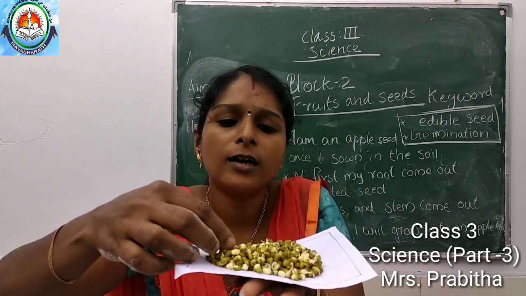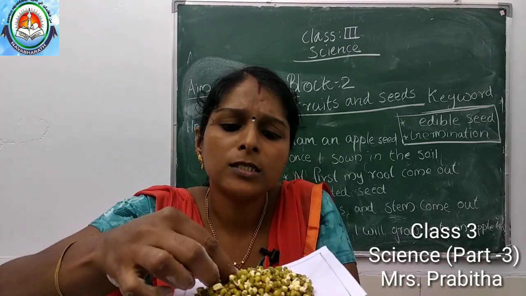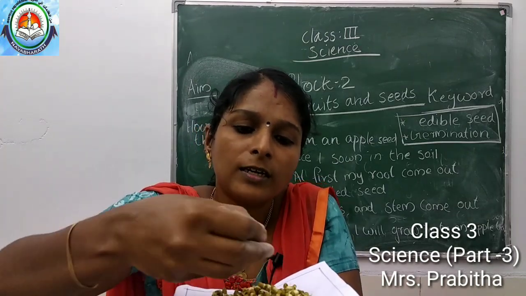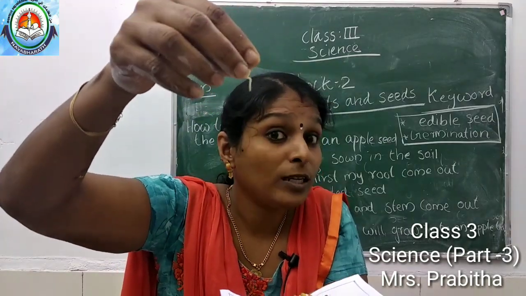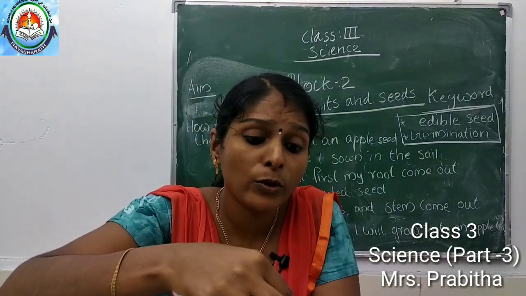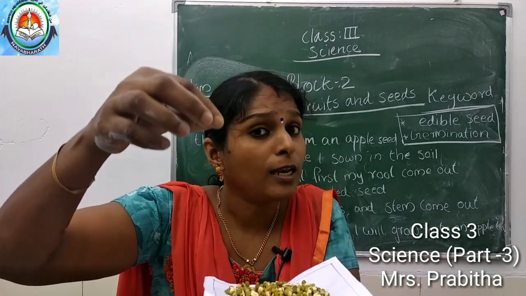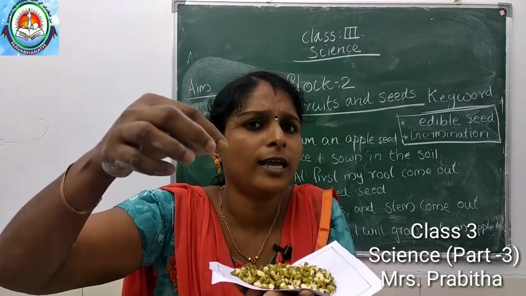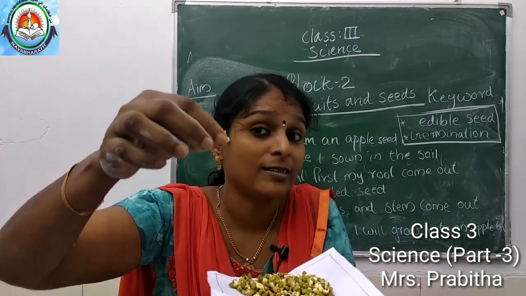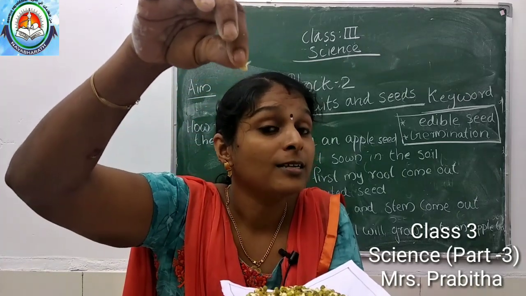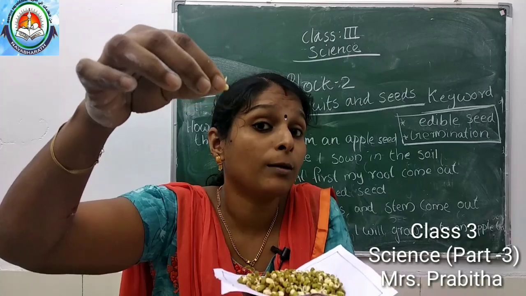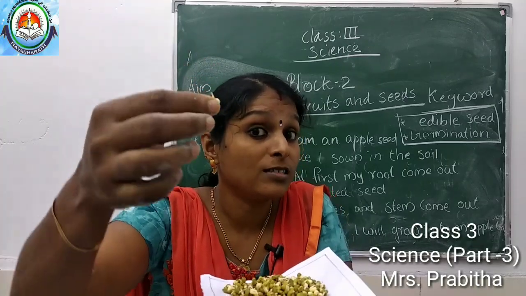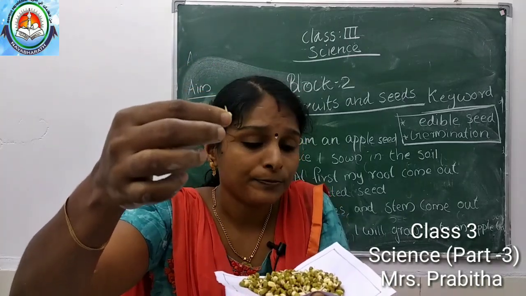Look here, children. These are some of the seeds that you can see germinated. Everybody do it at home. What you have to do? You have to take some green gram or black gram, anything, and keep it wet for 2 days. Then you can see the root will come out and it becomes a sprouted seed.